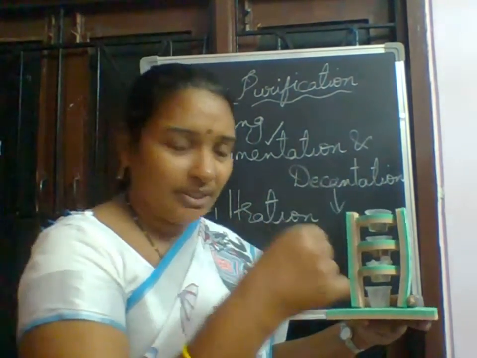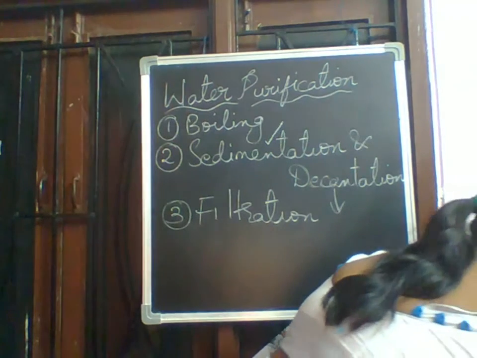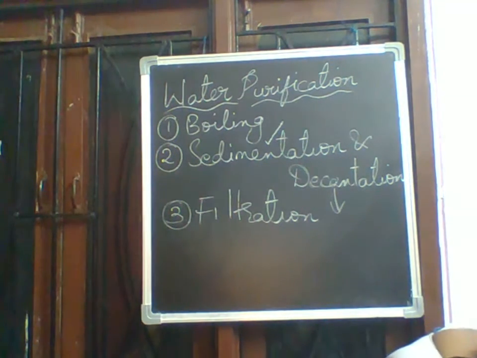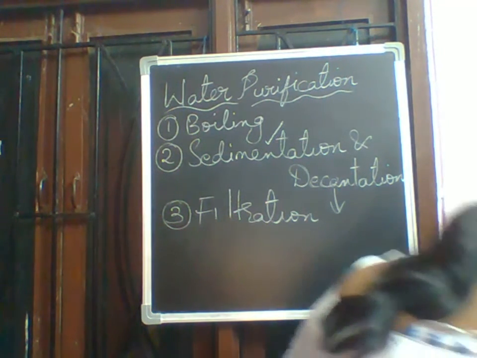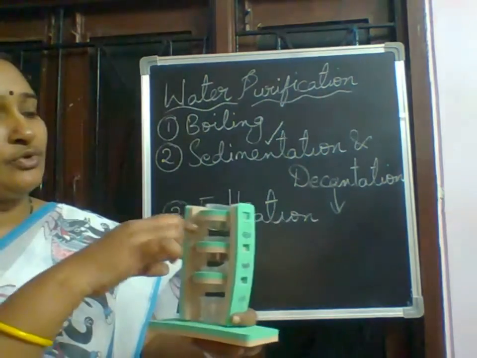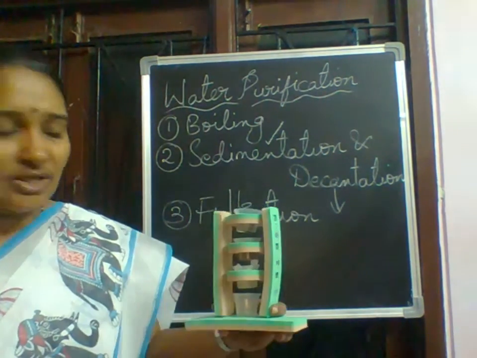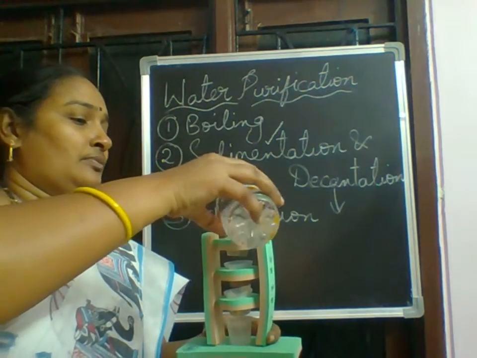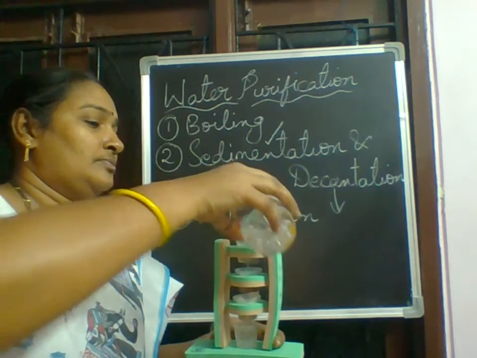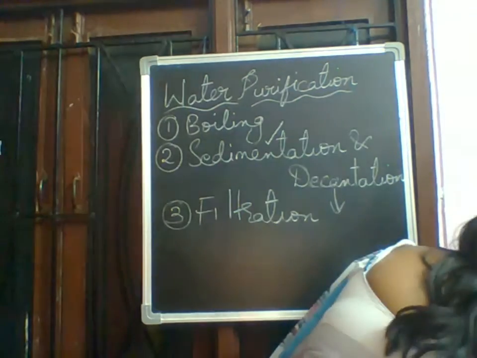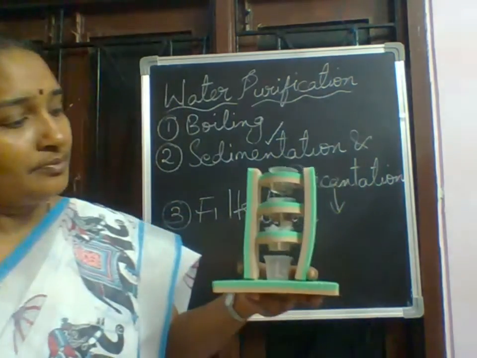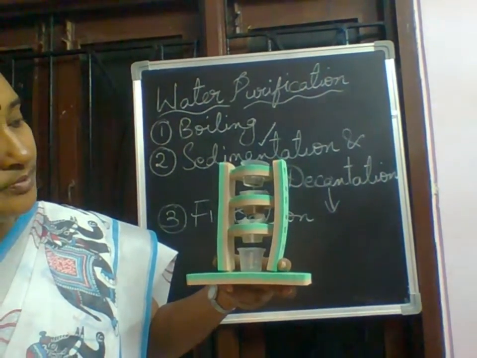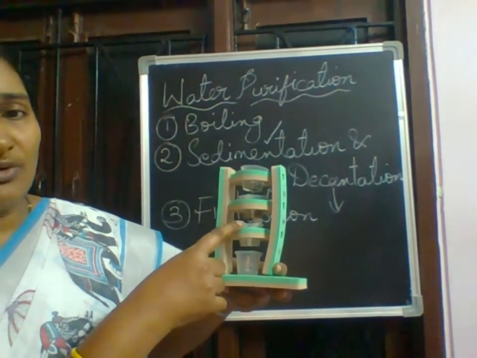It is falling down very slowly. Let us pour some more water. See, slowly water is falling down.